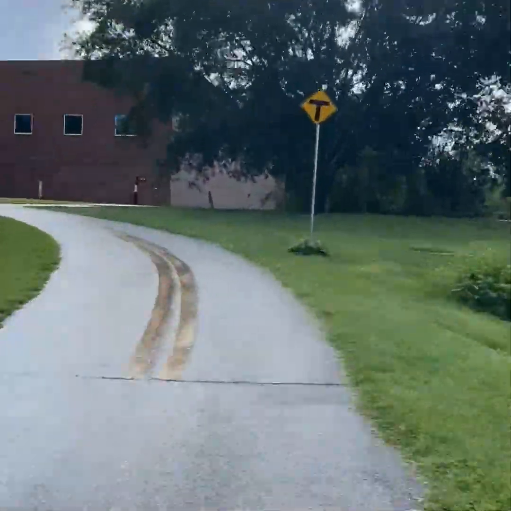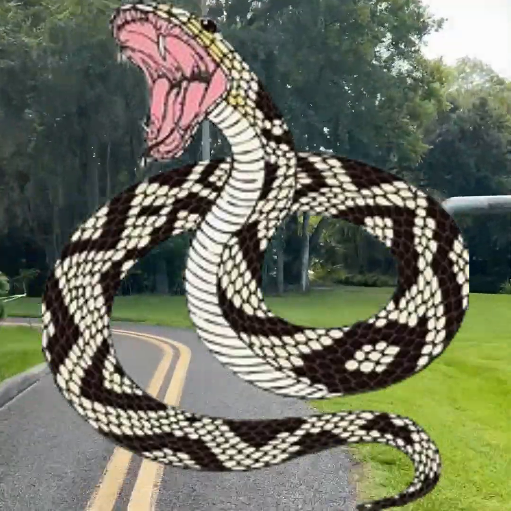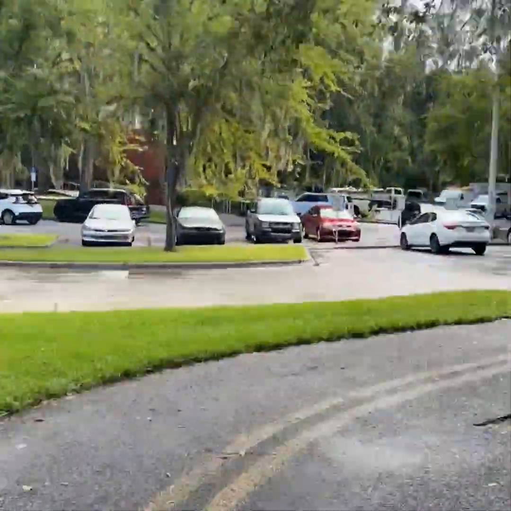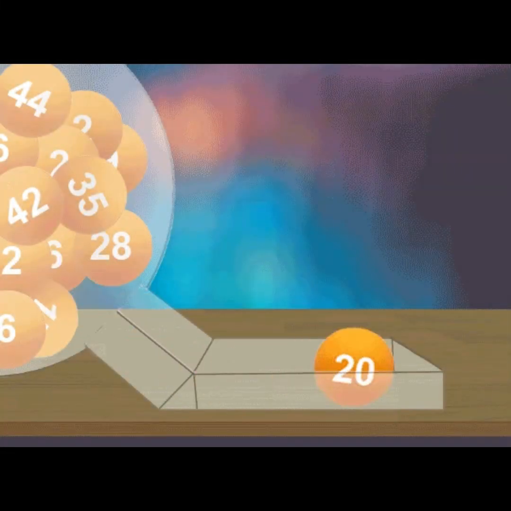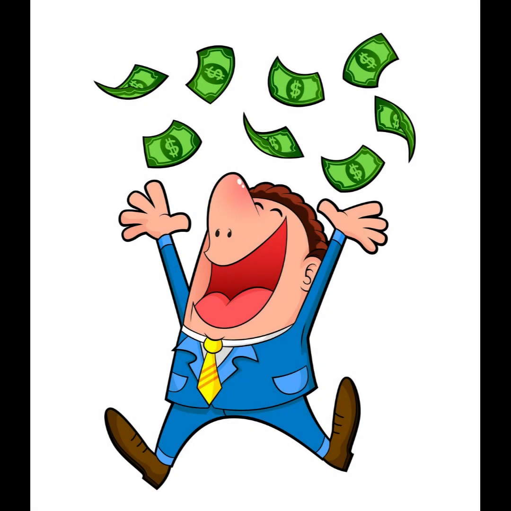Imagine you're walking by a lake, and suddenly a snake jumps out at you, ready to attack. Now, imagine you hear the winning lottery numbers, and after the last number's read, you realize that you've won $50 million. Clearly, your reactions to these two scenarios will not be the same. But how can we see this in the brain?